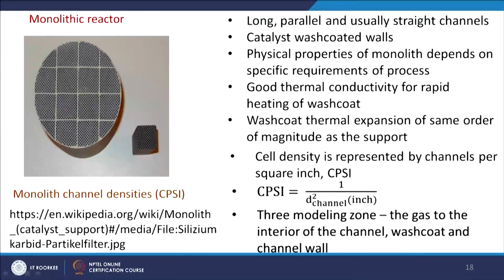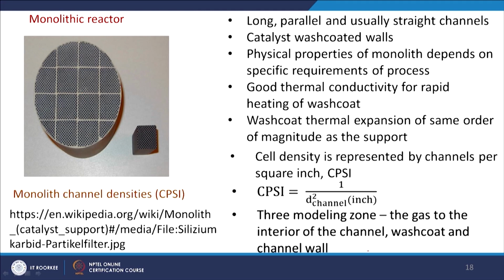Then another development is the monolithic reactor. It is like a honeycomb structure. A number of circular or square shaped channels are made, and this is a honeycomb-like structure. So, it is also similar to the microchannel.